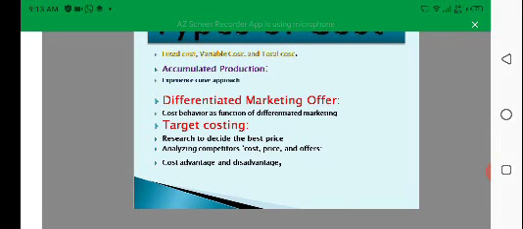There are types of costing: flexible cost, fixed cost, variable cost, and total cost. The fixed cost, as we discussed, is plants, machinery, buildings, land. All of this is fixed cost. Variable cost is labor, raw material, packing material. So combining these two is the total cost